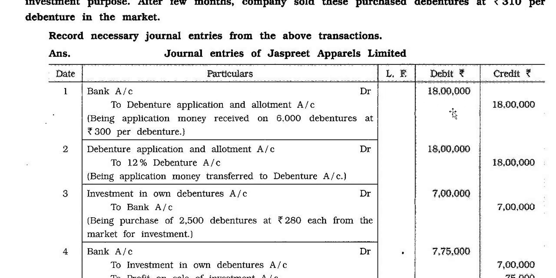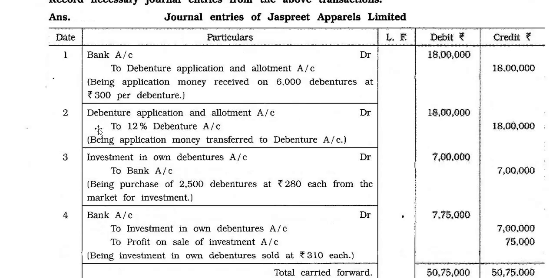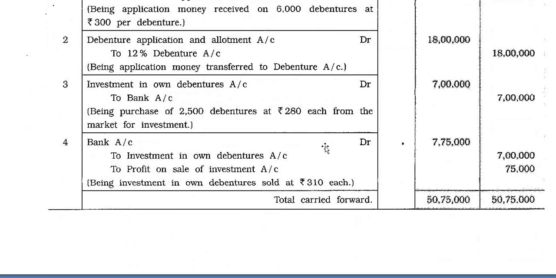Bank account debit 18 lakh to debenture application and allotment account 18 lakh, being application money received on 6,000 debentures at rupees 300 per debenture. Second, debenture application and allotment account debit 18 lakh to 12% debenture account 18 lakh, being application money transferred to debenture account.